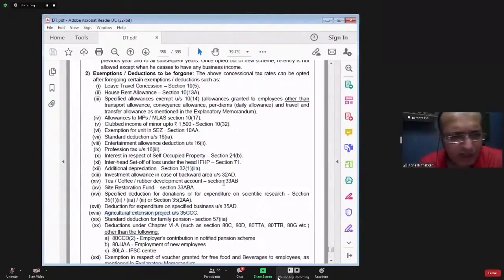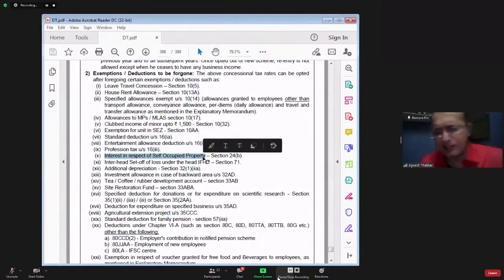Dixit is asking me, can I claim deduction for interest in respect of let out property? Yes, in connection with let out property, you can take the advantage. Because that let out property will get some income also. In let out property, you also earn some income. Therefore, for that property, government says it will give you deduction for interest.